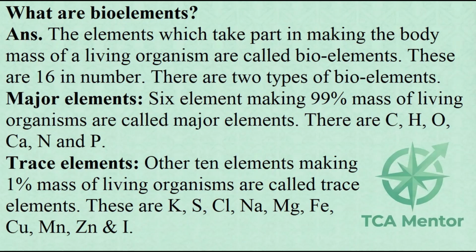Major elements. 6 elements making 99% mass of living organisms are called major elements. These are C, H, O, Ca, N and P. Trace elements. Other 10 elements making 1% mass of living organisms are called trace elements. These are K, S, Cl, Na, Mg, Fe, Cu, Mn, Zn and I.